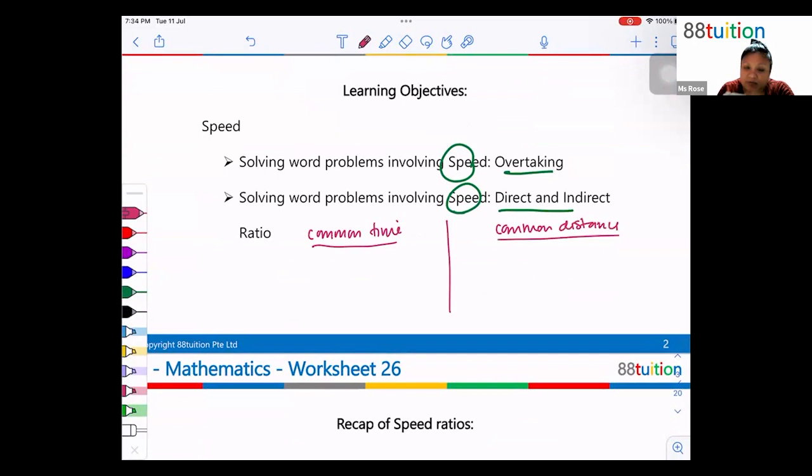So when it comes to the ratio, for common time,